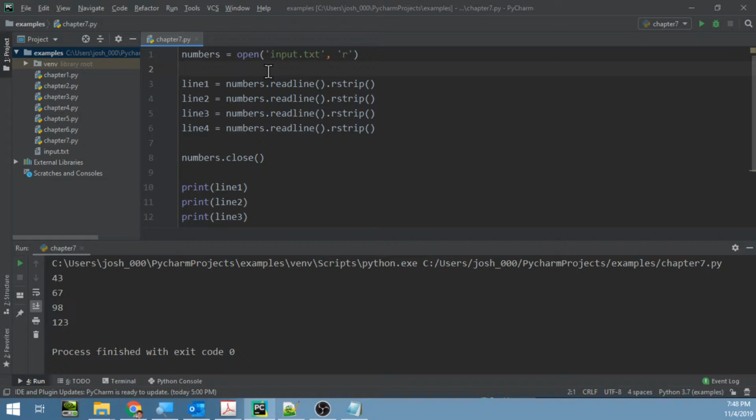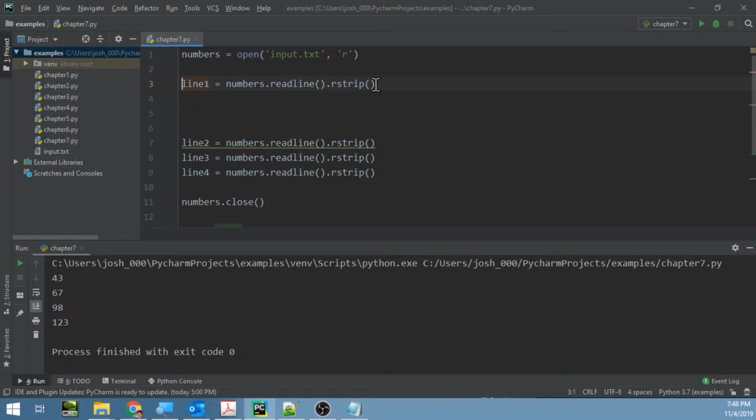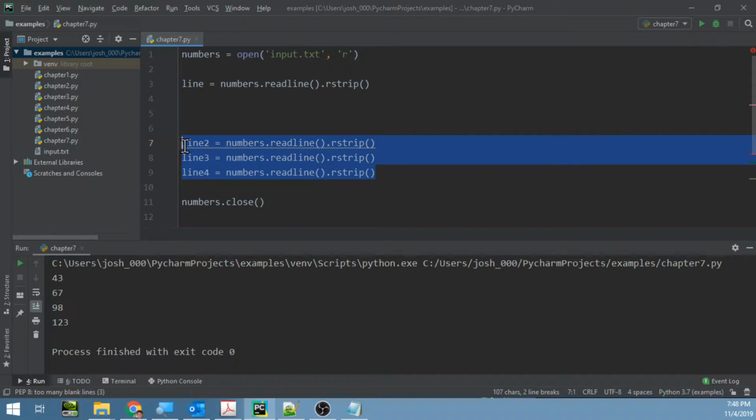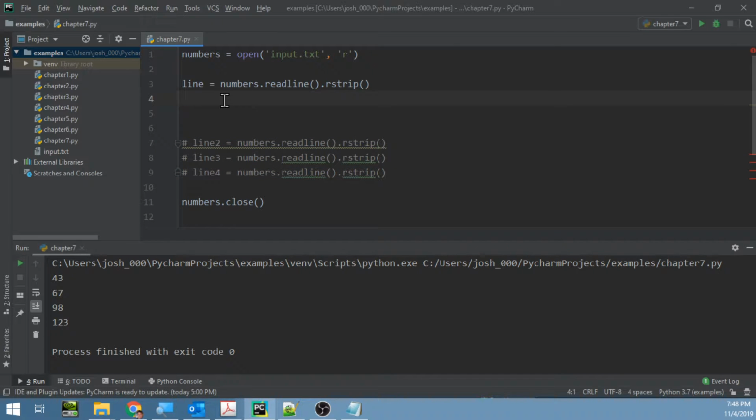So I'm going to come up here above this. I think maybe right here would be a good spot. We're just going to comment all these out for now. They're kind of in the way. We're going to call this line. We're going to get the numbers from here. We're going to say while line doesn't equal nothing, right? When you get to the end of a file, this is what Python is going to report back.